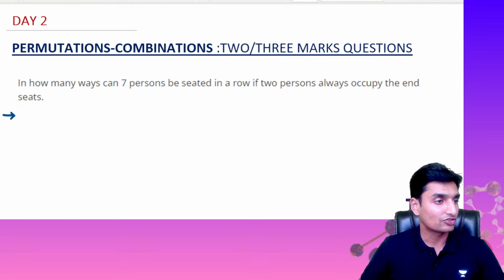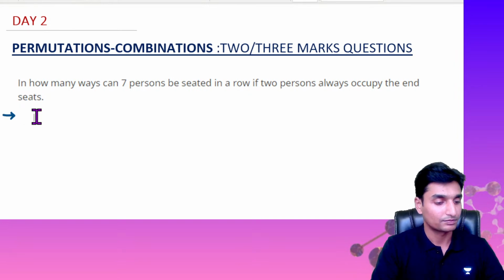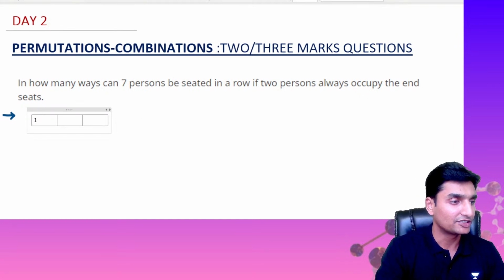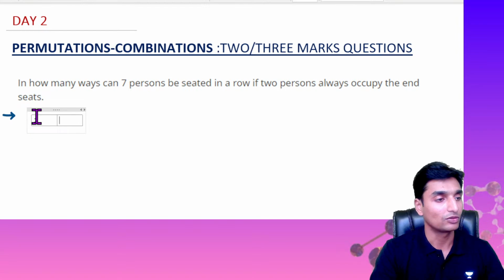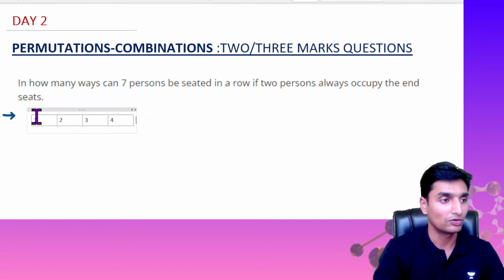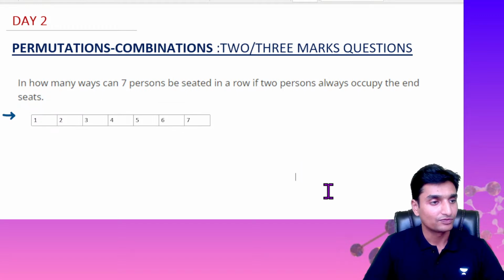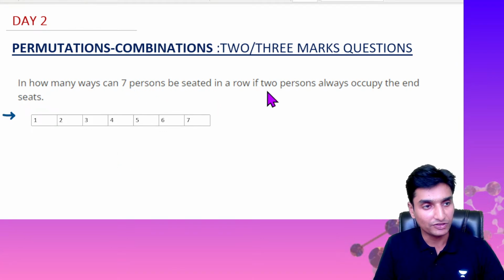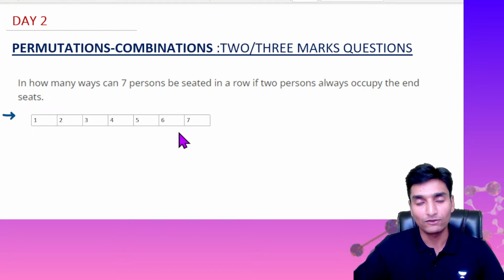See here guys. Let me take certain positions here initially: 1, 2, 3, 4, 5, 6 and 7. Can you see it guys? These are the 7 seats that I am going to consider, and 7 persons are to be seated in a row.